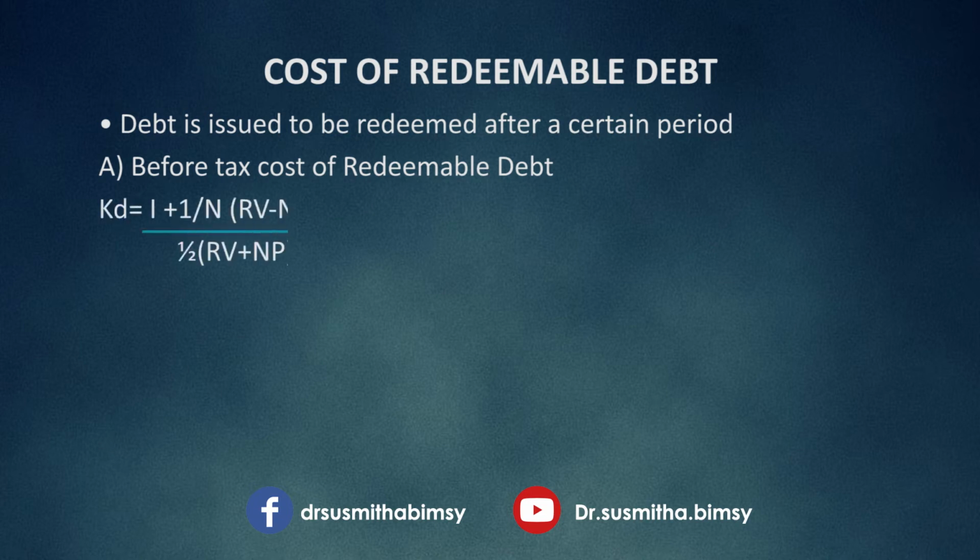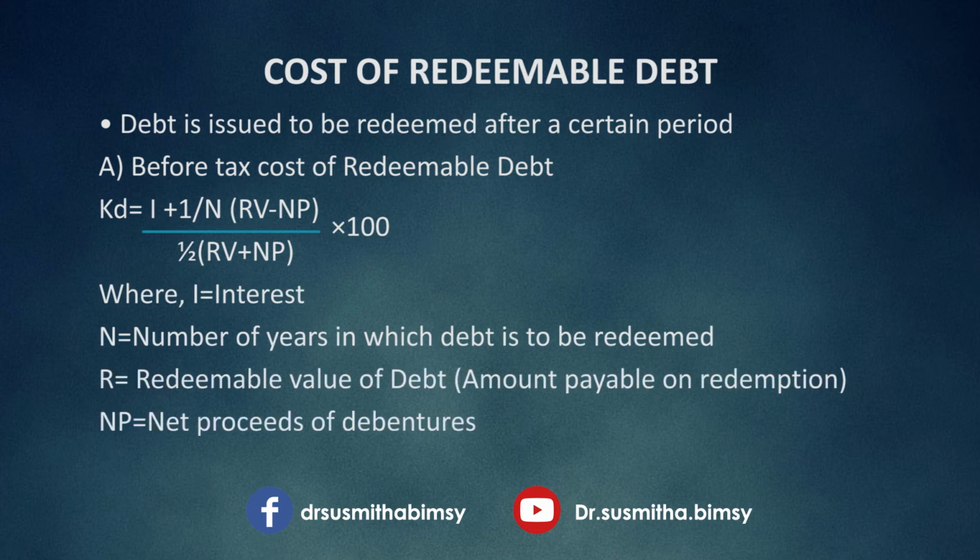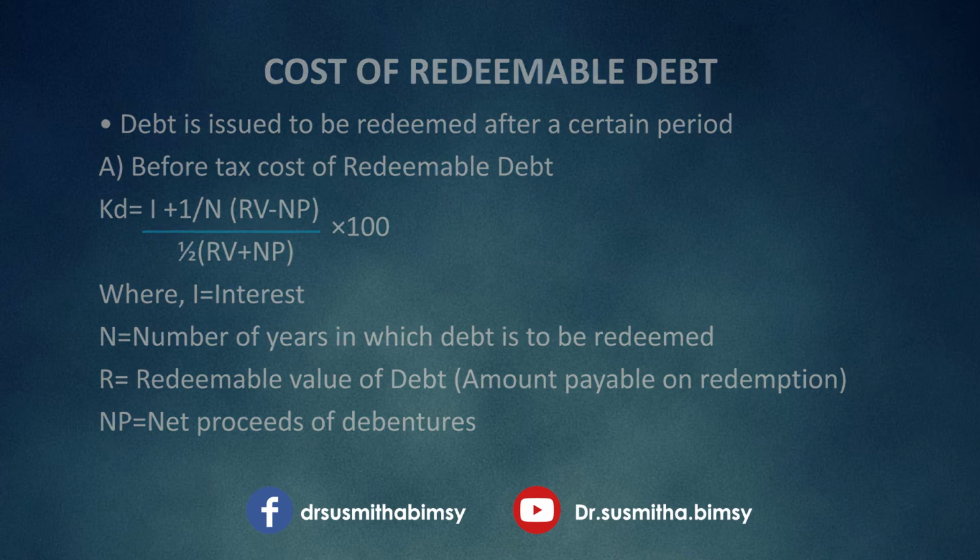See the equation: Kd, that is cost of debt, is equal to I plus 1 by n into (RV minus NP), all divided by 1 by 2 into (RV plus NP), into 100, where I is equal to interest, n is equal to number of years in which debt is to be redeemed, RV is equal to redeemable value of debt, that is the amount payable on redemption, and NP is equal to net proceeds of debentures.